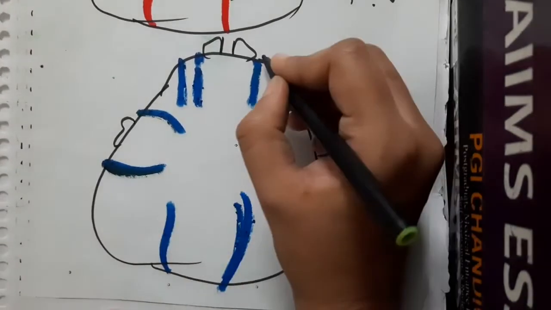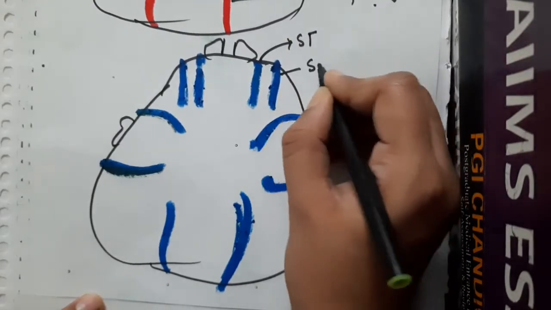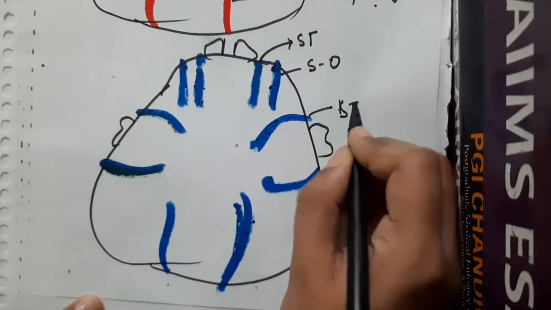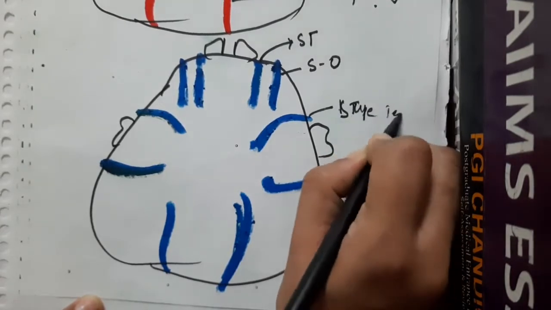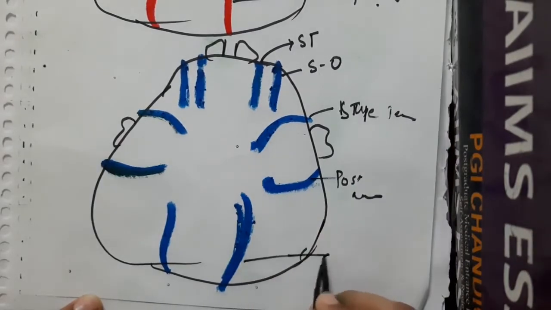So let me label it: supratrochlear vein, supraorbital vein, superior temporal vein, posterior auricular vein, and occipital vein.